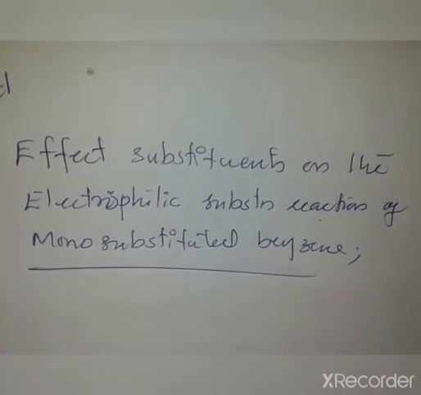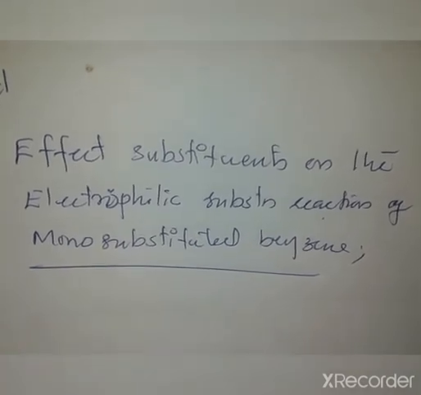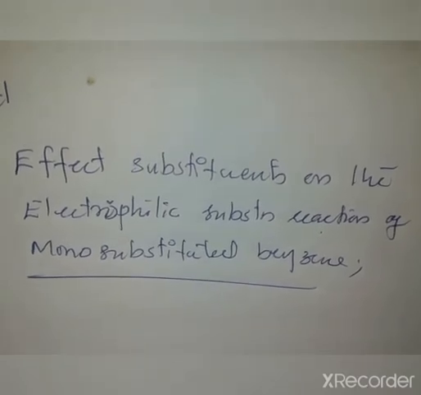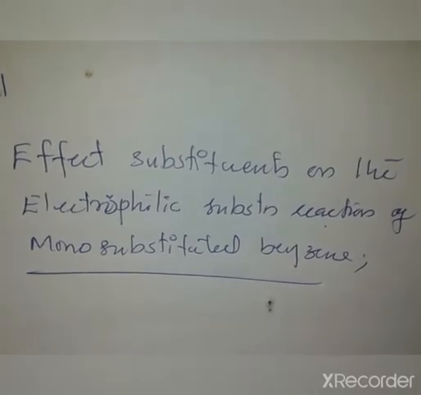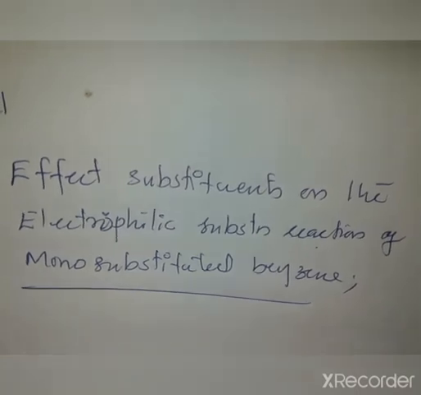That is, how the substituents present in the benzene ring influence the rate of the reaction.